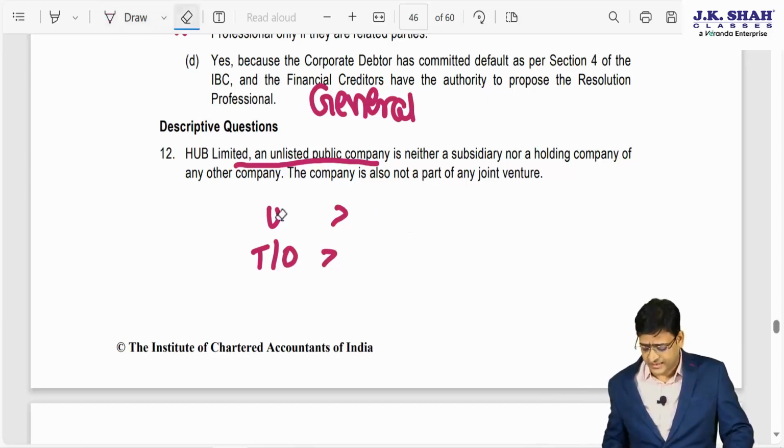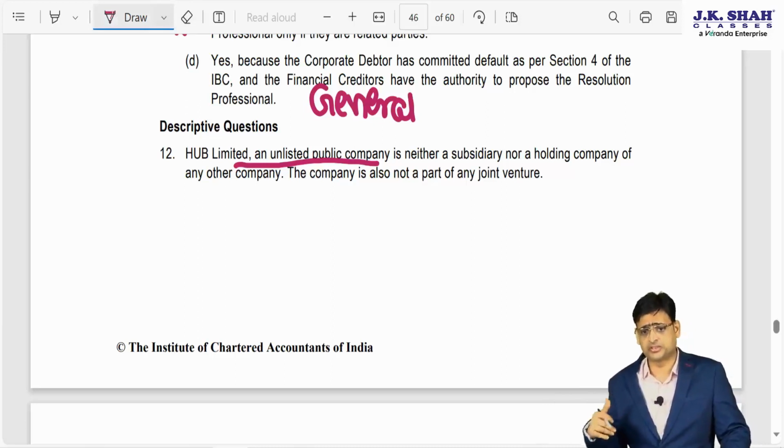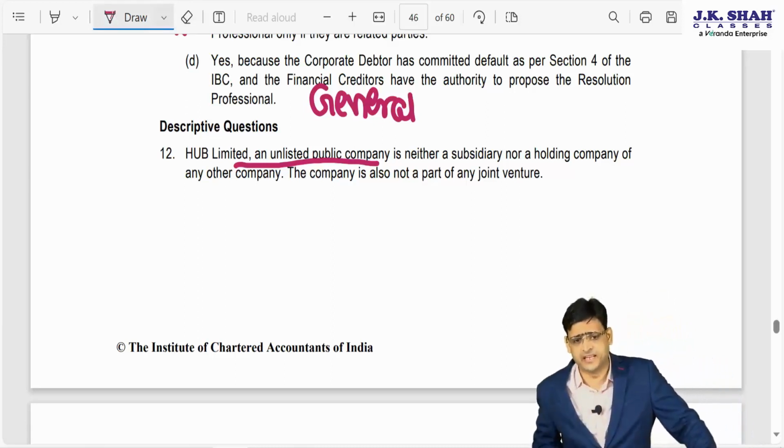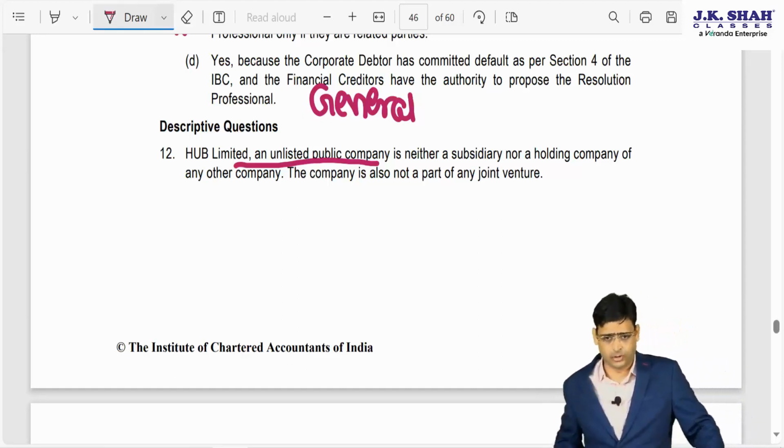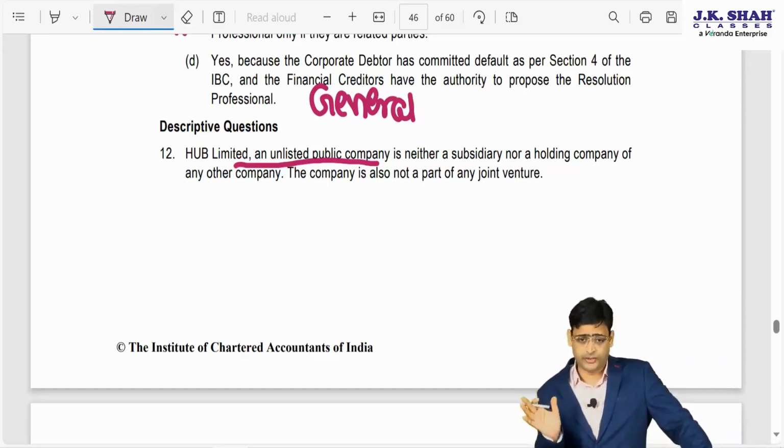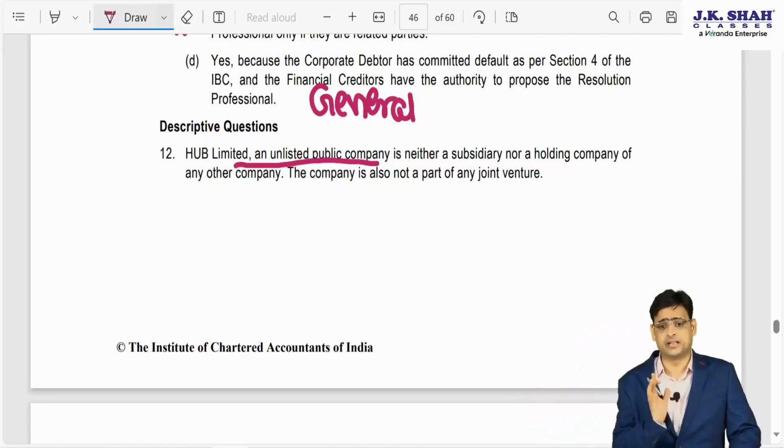Basically there are three limits given. I will not write these limits right now because some question will come, we will discuss that and then I will write the limit. But then there are three limits given for paid up share capital, turnover and borrowings, loan, debenture, deposits. If those exceed the limit, then they have to appoint at least 2 independent directors.